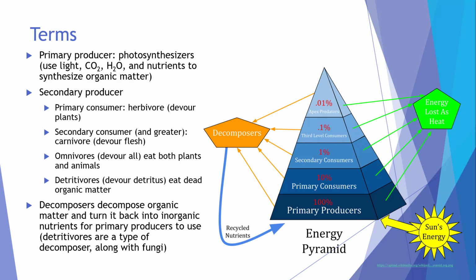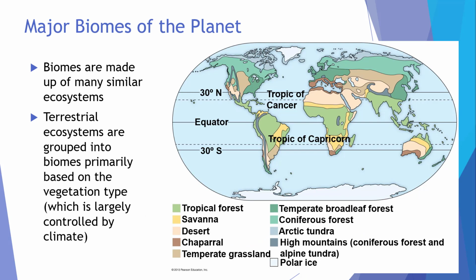Detritivores devour detritus and consume dead organic matter. Decomposers decompose organic matter and turn it back into inorganic nutrients for primary producers. So now we've talked about what goes into ecosystems. Let's talk about ecosystem types.